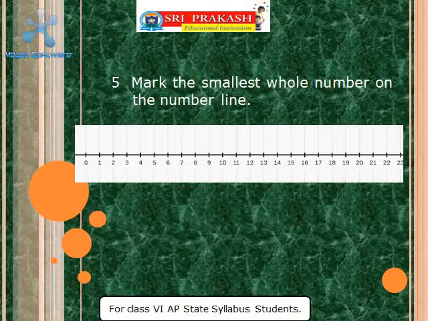So the number which is on the extreme left will be the smallest. Which number is on the extreme left? 0. So 0 is the smallest whole number, and by drawing this number line, we have to mark this 0.